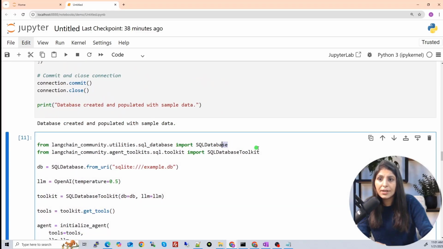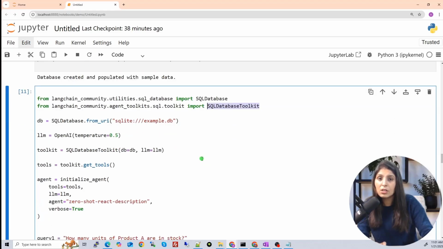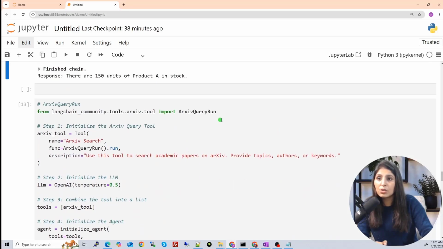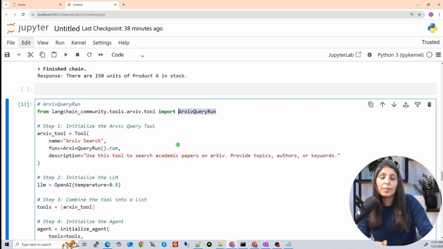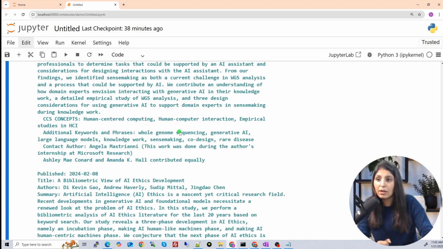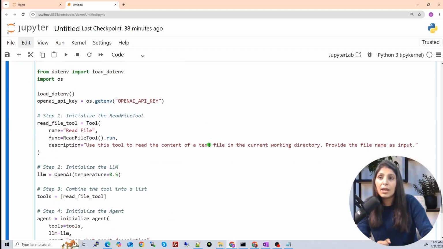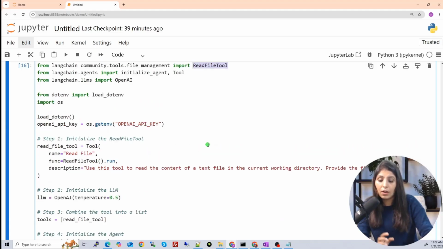After that, we have used this tool, the SQL database toolkit tool. Using this tool, we prepared an agent which can query our database, and after that we used this archive query run tool. Using this, you can get the information which is present on archive. And then after that, we have used this tool, the read file tool. This tool helped us in reading the data which is there in the files.